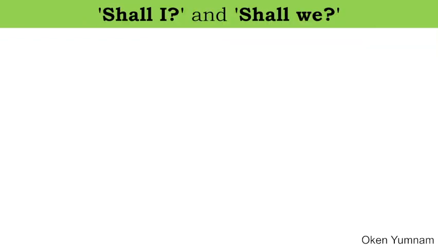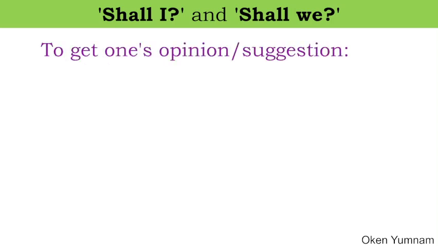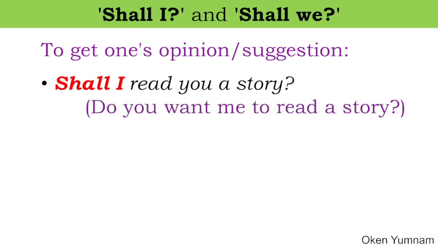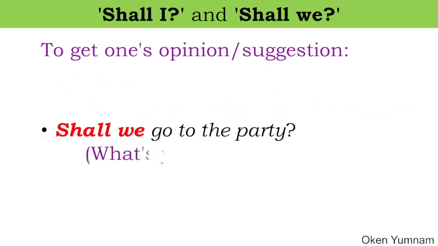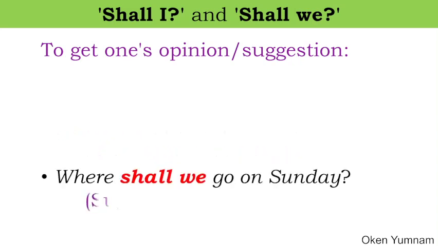Now, shall I or shall we? Let's see, when do we use this one? We use it to get one's opinion or suggestion. Let's see an example here. Shall I read you a story? It means, do you want me to read a story? You're asking him. Shall we go to the party? You're asking the opinion of the listener. Where shall we go on Sunday? It means, give a suggestion, suggest a place. So this is when we use shall I or shall we.